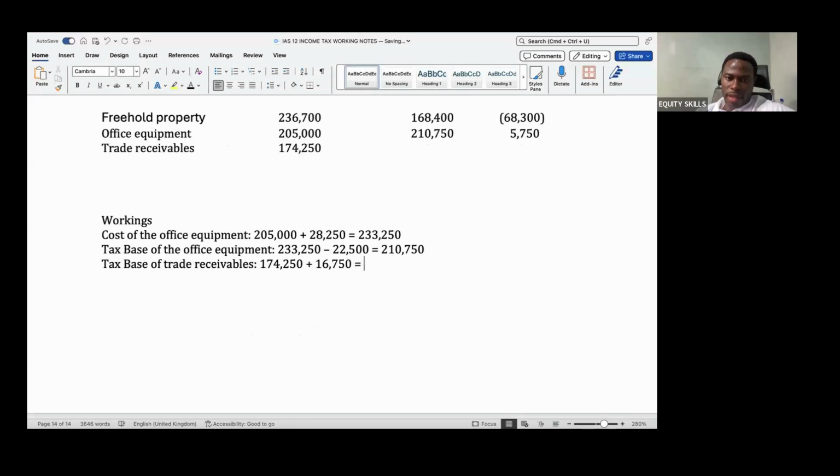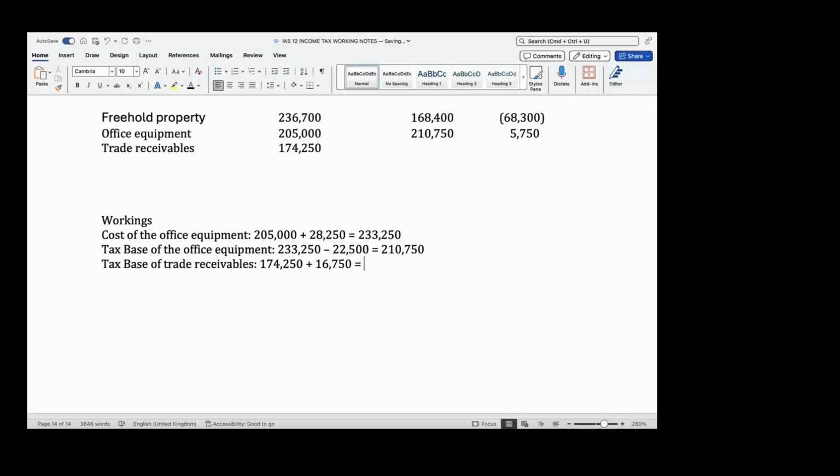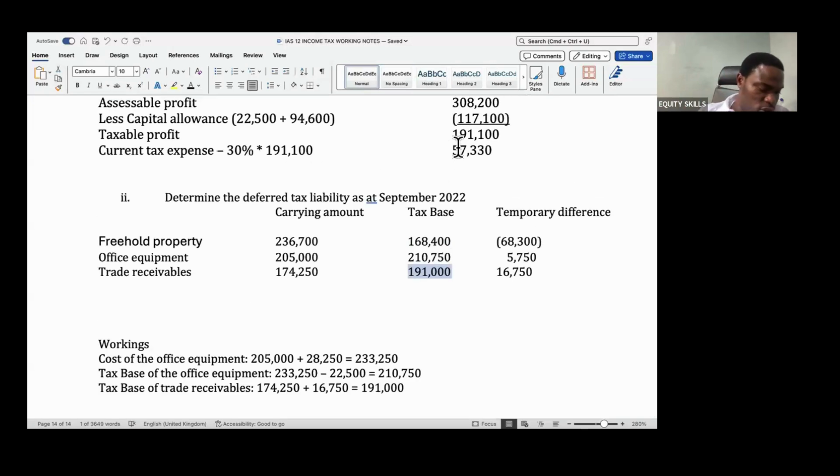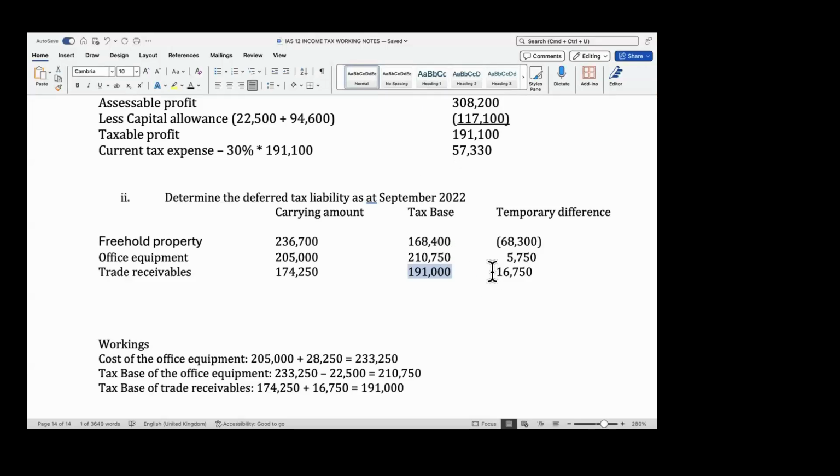191,000. So we have 191,000. The temporary difference should be this 16,750, and it's going to be a deductible temporary difference because we're having a higher deduction here. Since the tax authority will allow it in the future, we can also judge it as a deductible temporary difference from that perspective for the trade receivables.